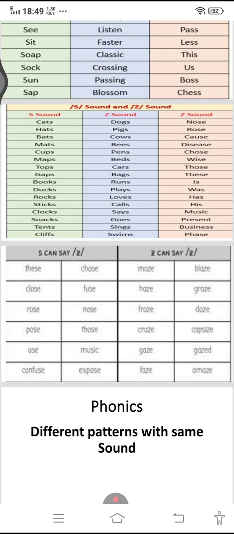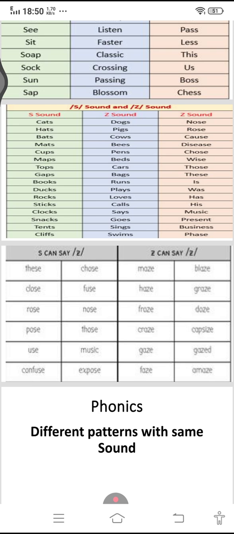Now look at the Z sound. How is it pronounced? We will pronounce the S sound in the same manner. Okay, the same sound will be given here. First we will observe the Z sound words, then we will observe S that gives the Z sound or voiced sound. Okay, maze, blaze, haze, graze, froze, doze, craze, capsize, gaze, gazed, phase, amaze.